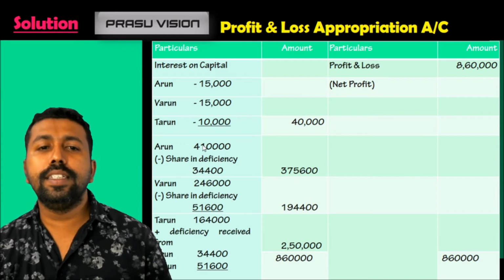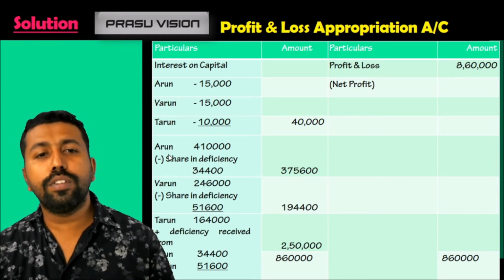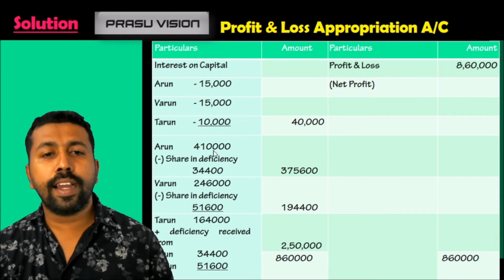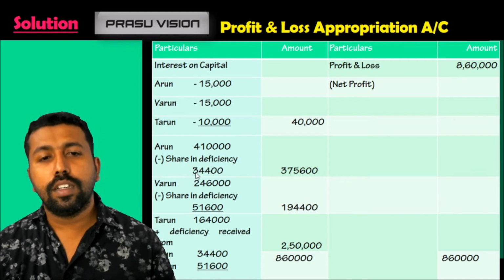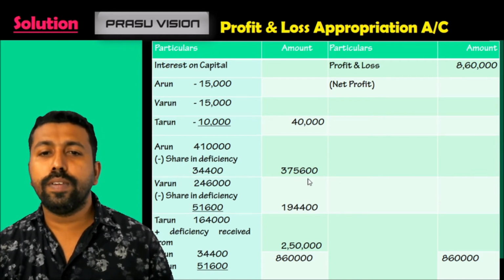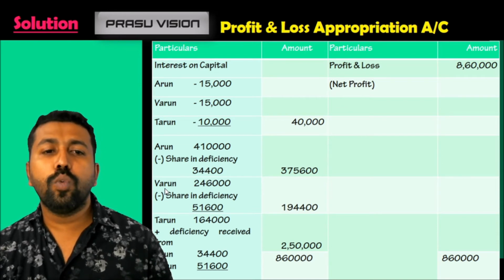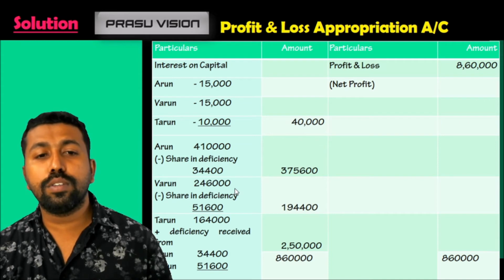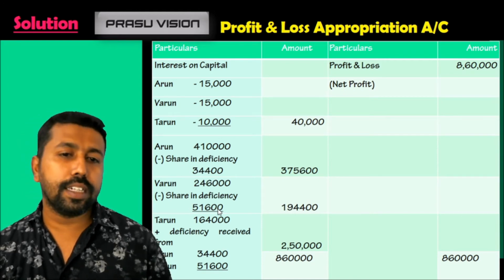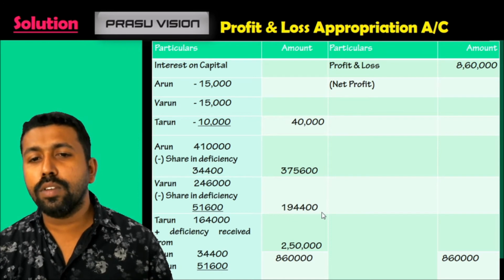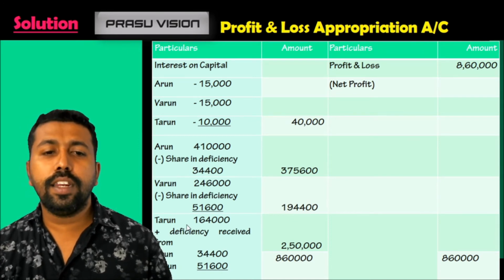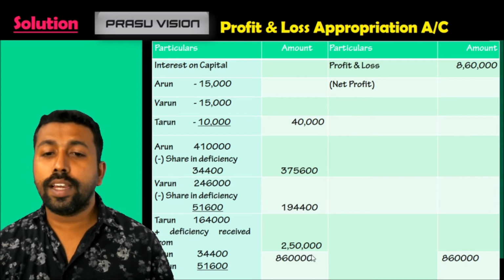After that, we have to adjust the profit. Arun's actual amount of profit 4,10,000 minus what he has given for Tarun, 34,400, so we will get 3,75,600. And likewise, Varun's share of profit is 2,46,000. What he has given for Tarun will be deducted, so minus share in deficiency 51,600, so 1,94,400.